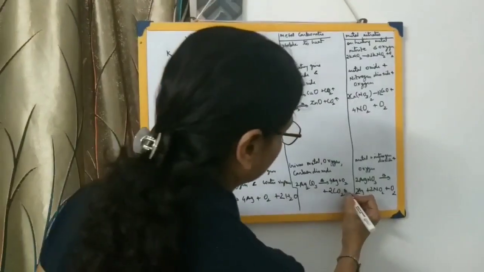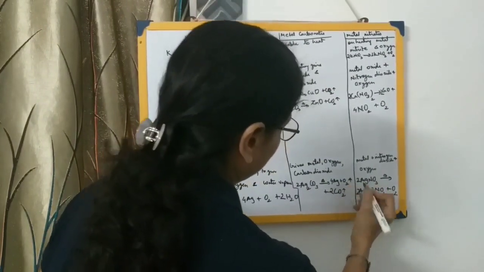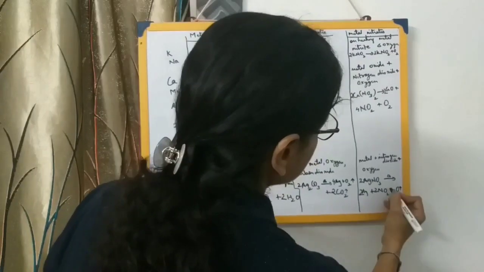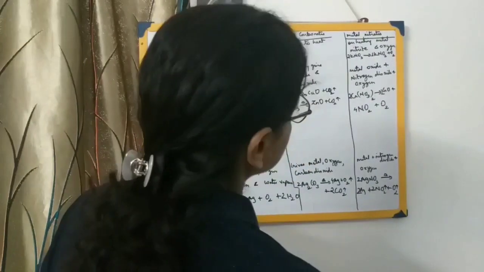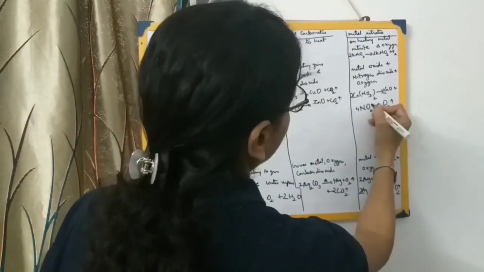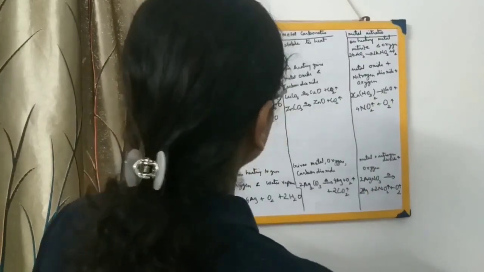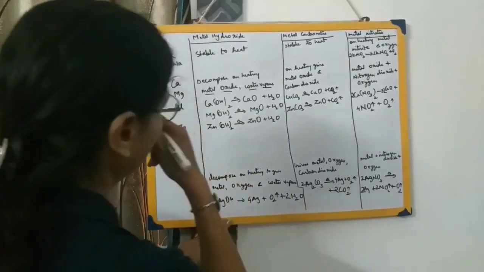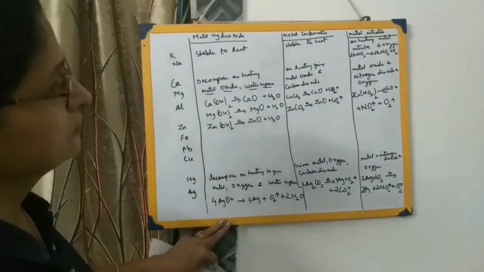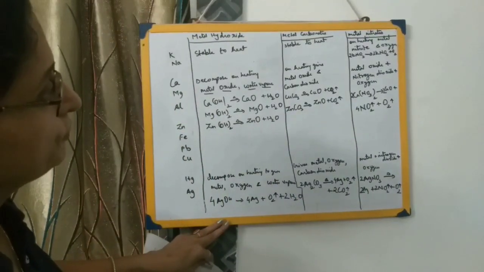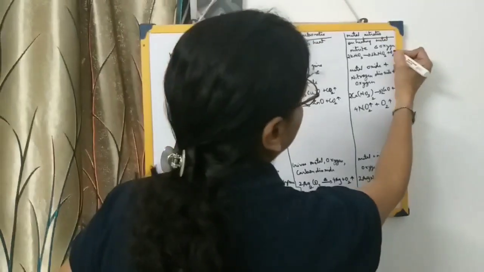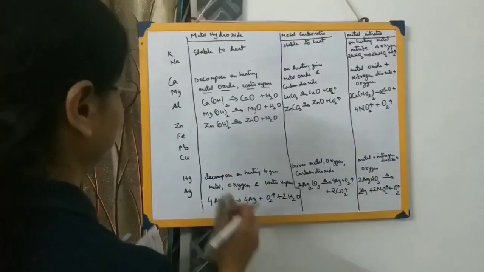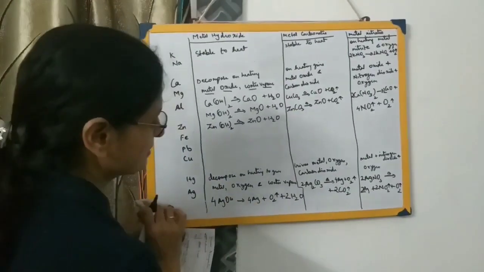This will be an upward arrow over here. This will also be an upward arrow. Wherever a gas has been evolved, there will be an upward arrow. Oxygen gas has been evolved here. Over here, nitrogen dioxide gas is evolved, so there is an upward arrow. Wherever a gas has been evolved, just see that there is an upward arrow. Here also an upward arrow. I hope it's clear to you. We'll proceed further with the last category.